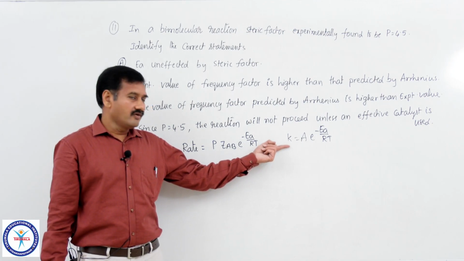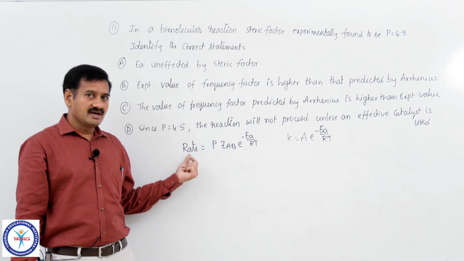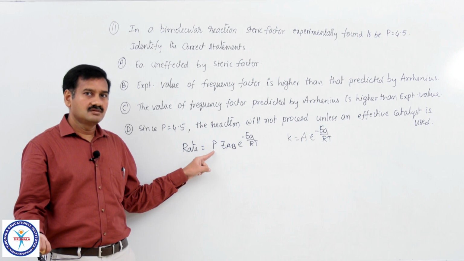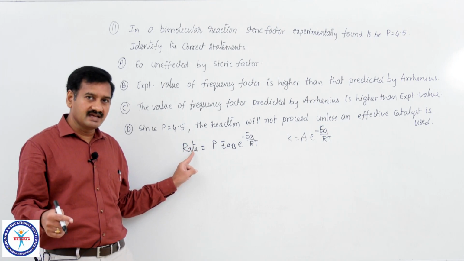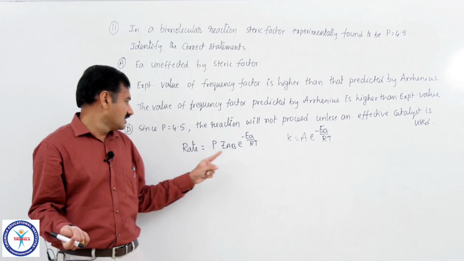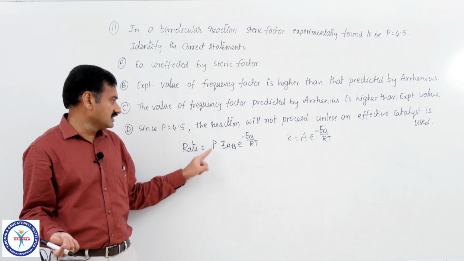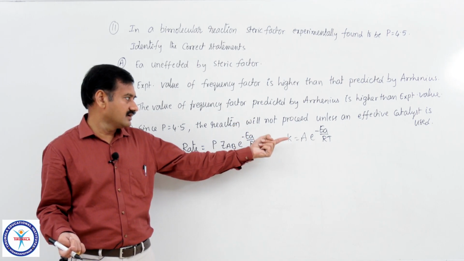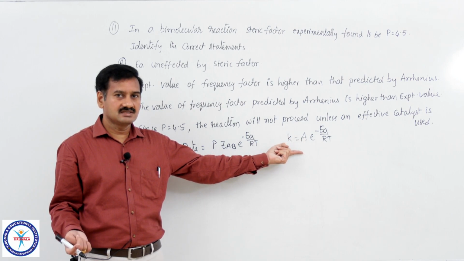So, the higher the value of the rate constant, the higher the rate of reaction. As the steric factor P is greater than 1, the experimentally determined rate of reaction is greater than the rate expected from this equation. As the experimentally determined rate is greater than the theoretical value, the experimentally determined value of A must be greater than the value predicted by Arrhenius.